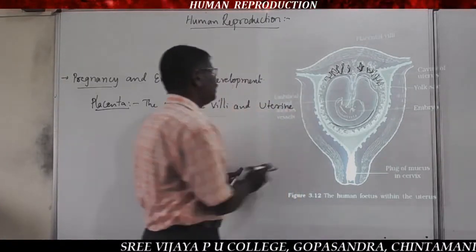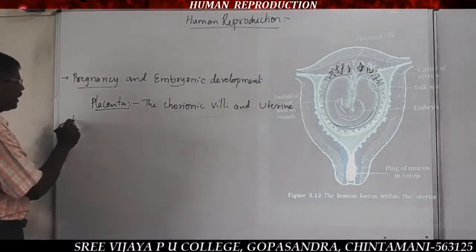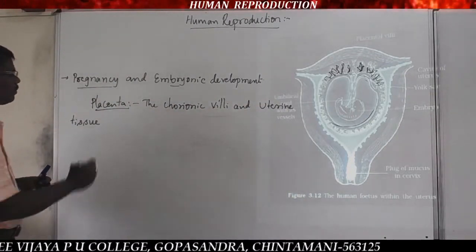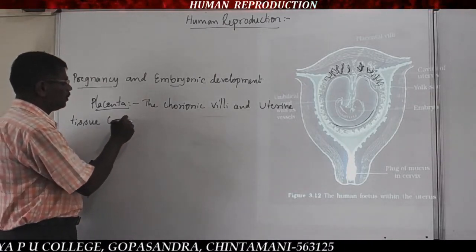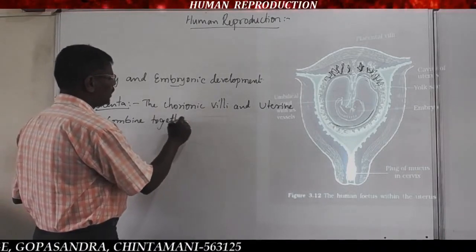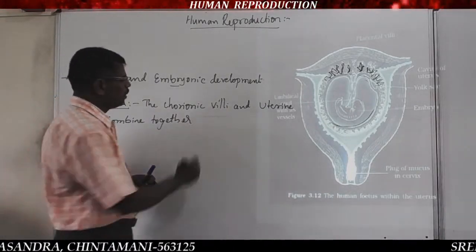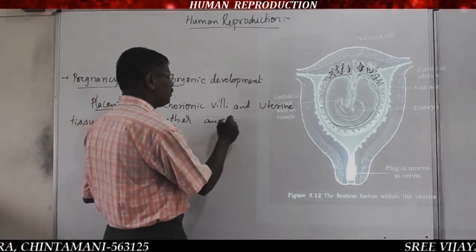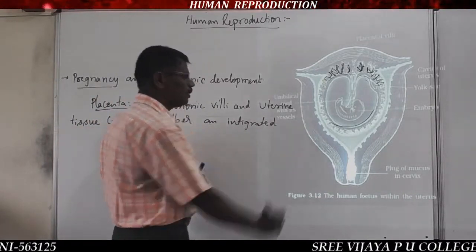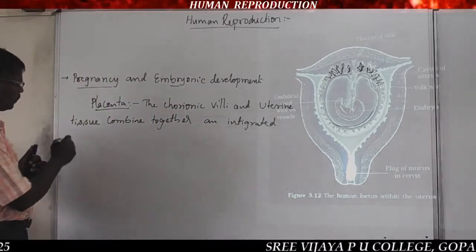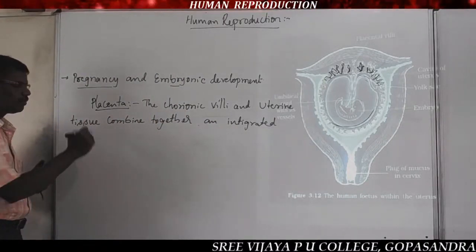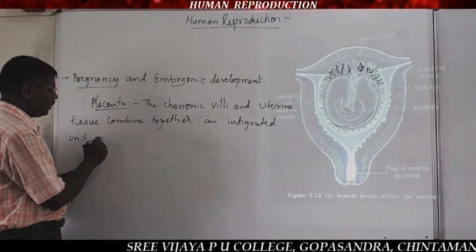Chorionic villi and uterine tissue combine together and form an integrated unit.